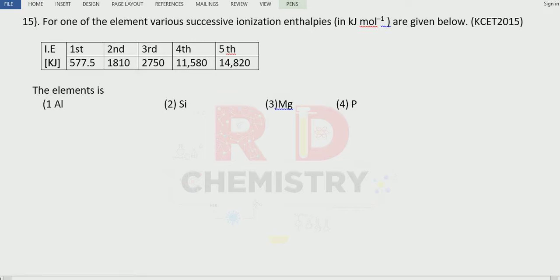Now see here. 577.5 to 1810. Okay, correct. 1810 to 2750. Fine. 2750 to 11,000. There is a sudden jump here. This is the energy required to remove the first electron, this the second electron, the third electron. But to remove the fourth electron, a large amount of energy is required. That means the element has got 3 valence electrons. It is easy to remove the valence electrons. Once the electrons are not in the valence shell, then they have to come from the inner shell. To remove the inner electrons, we require a large amount of energy.